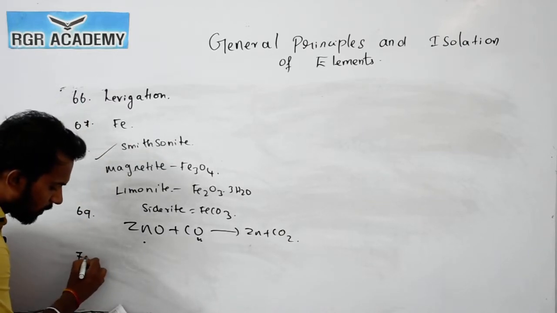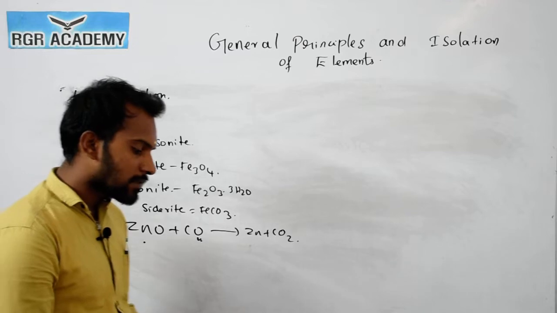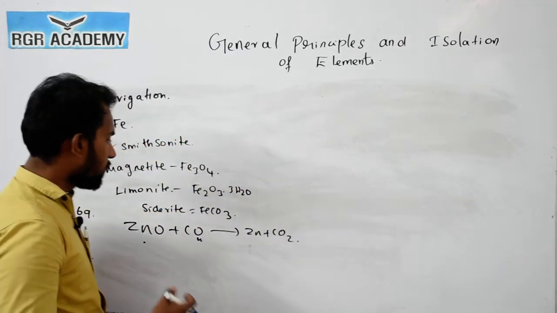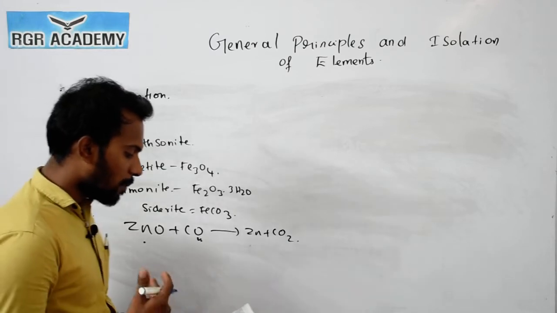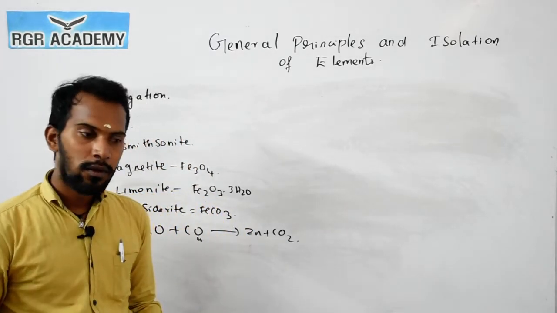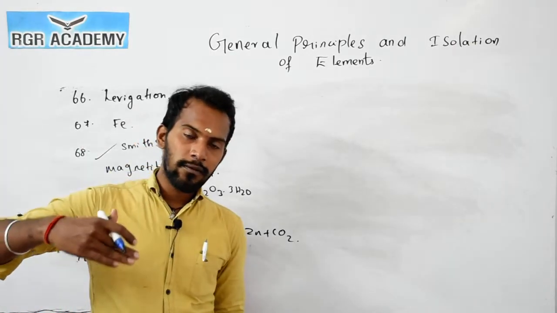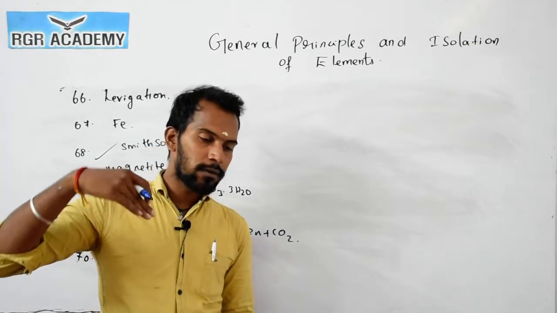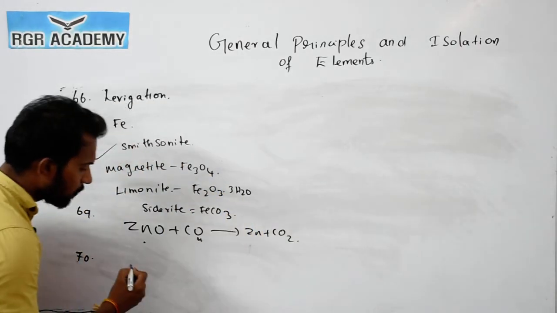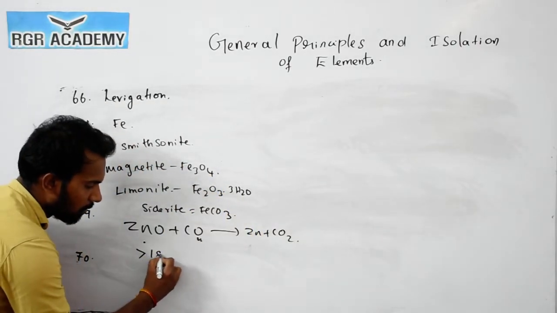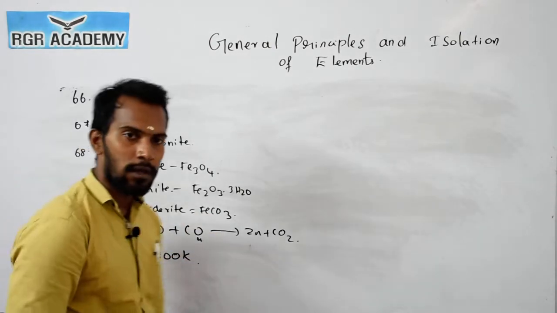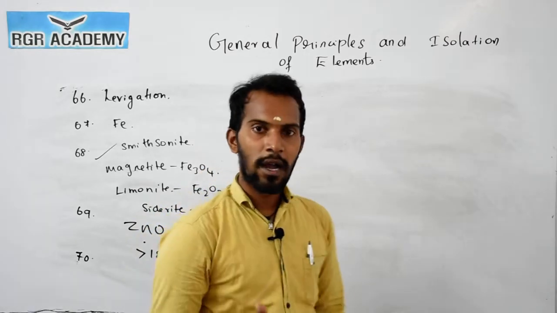Now the question number 70. In a blast furnace, where is the high temperature: combustion zone, fusion zone, slag zone, or reduction zone? The combustion zone gives a high temperature, greater than 1800 Kelvin. So this zone is referred to as the combustion zone.